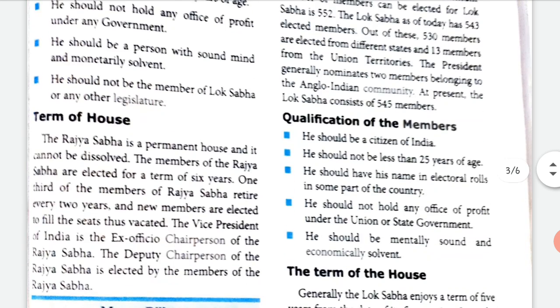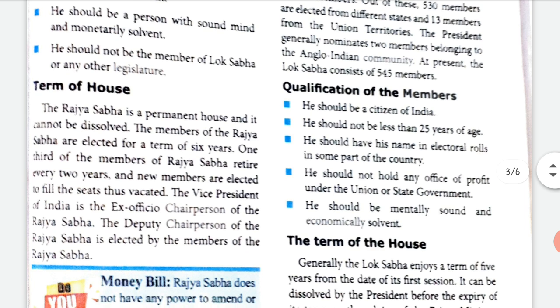Term of Rajya Sabha, that means how long the Rajya Sabha lasts. The Rajya Sabha is a permanent house and it cannot be dissolved. So, it's a permanent house. Nobody can dissolve it. Dissolve it in the sense they cannot say all the members can part and we no more have Rajya Sabha. It's not possible. The members of the Rajya Sabha are elected for a term of 6 years. So if a person is elected to Rajya Sabha, he can be there for 6 years.